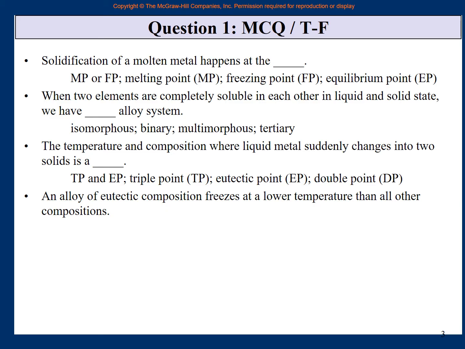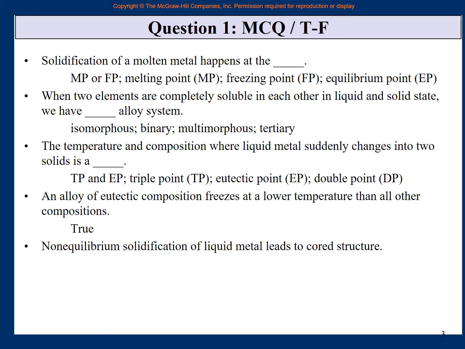So if you will see on the diagram, the liquidus line is reducing, and it is ending at one point, the left one. The right side liquidus line is also reducing, and it is ending in the same point. It is the eutectic. So yes, this is the lowest temperature at which a liquid becomes a solid. Otherwise, as soon as it touches a liquidus line, it starts to become a solid, isn't it? So all liquidus points are above this point. This is the lowest point. This is the lowest temperature at which it freezes or solidifies. So what should be the answer? True, right? This is true.